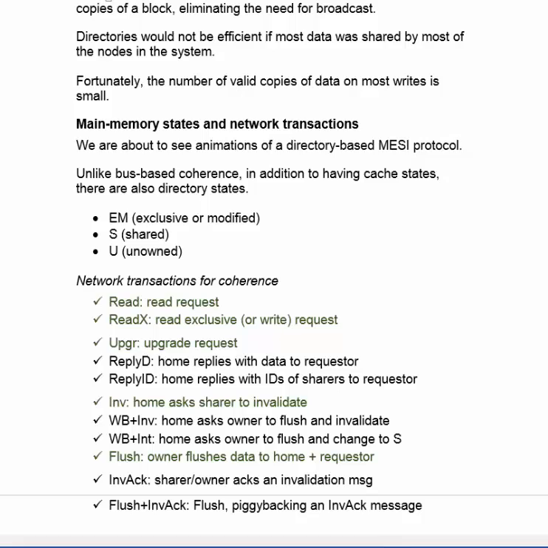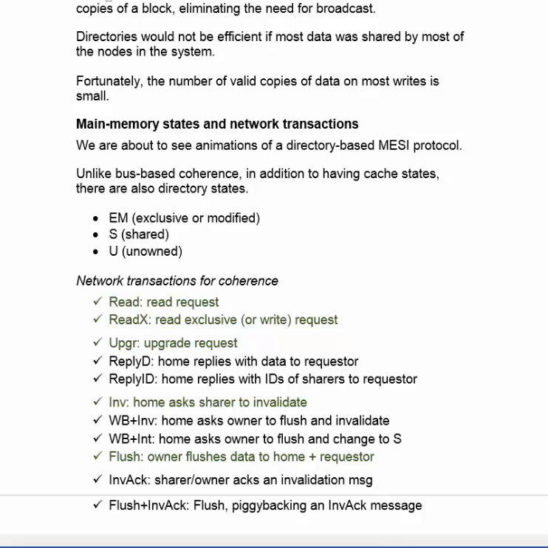In the case of write-back and intervention, this is a situation where a block is present in EM state as far as the directory knows, and somebody wants to read the block. Now it's going to have to change state in the cache to state S, and so it's also going to change state in memory to state S. That's what the write-back and intervention does.